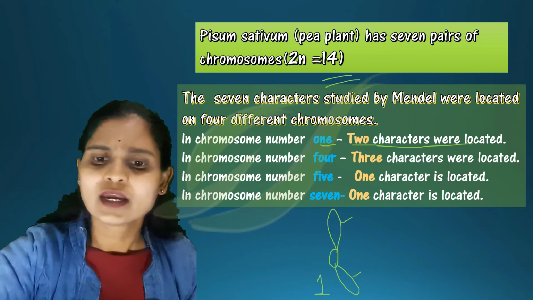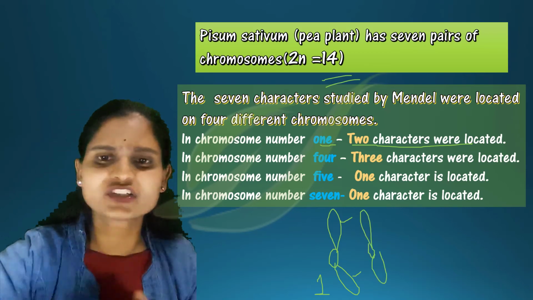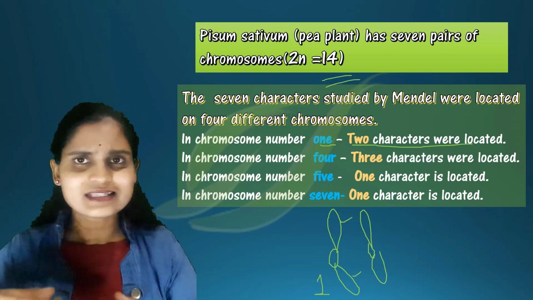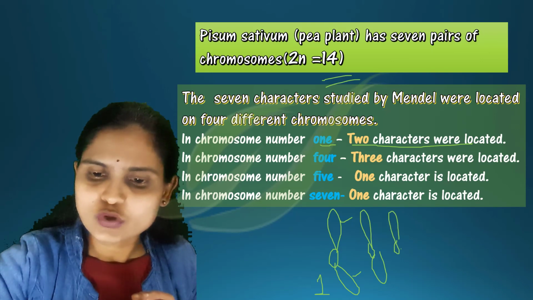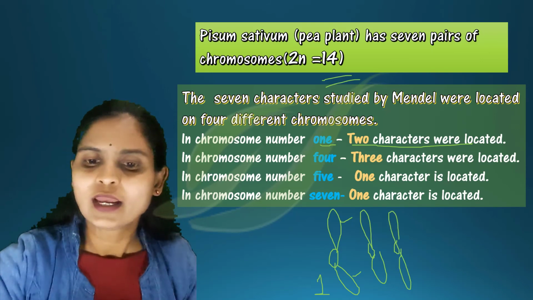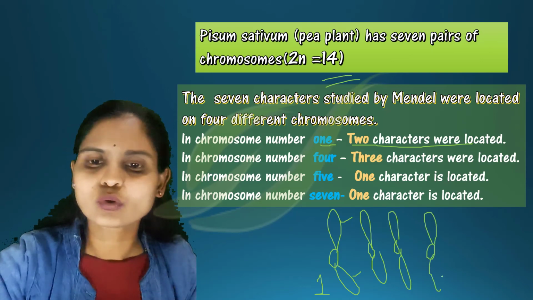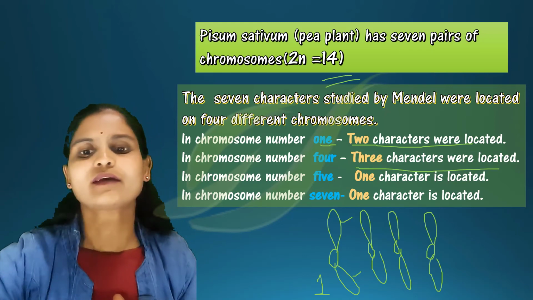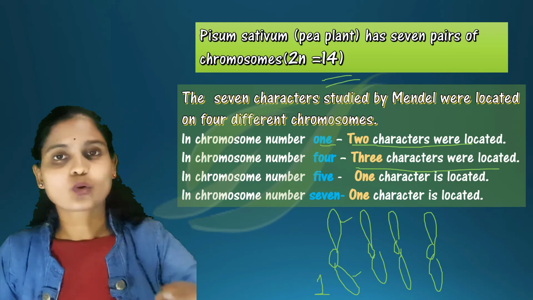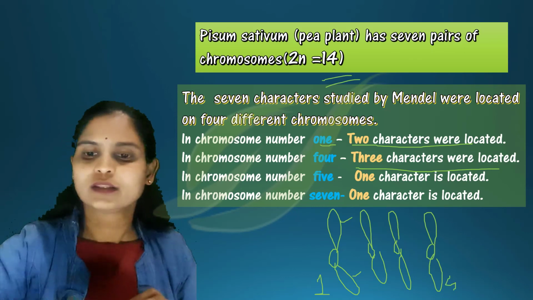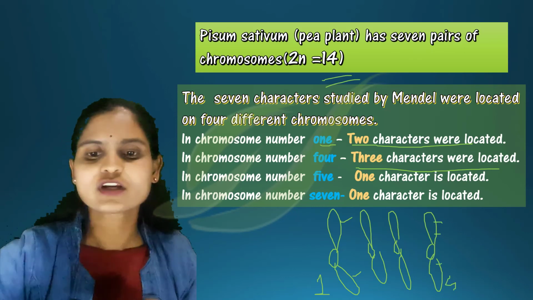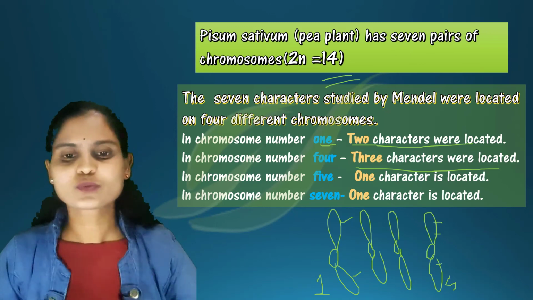In the second chromosome there are many genes, but none of the characters Mendel selected are there. In the third chromosome also none. In the fourth chromosome, 3 characters are located.